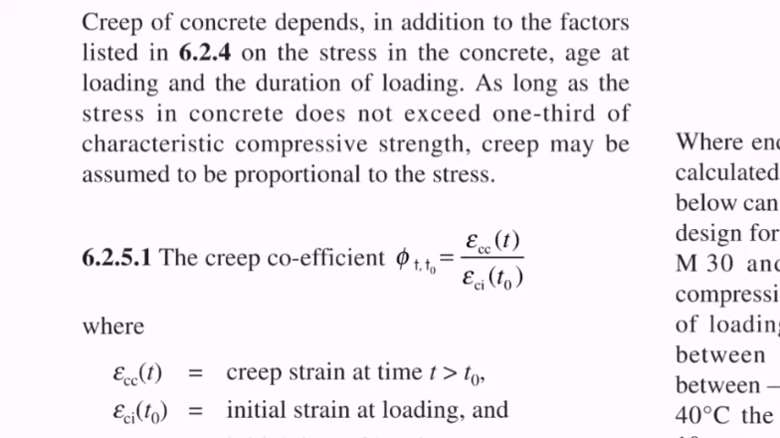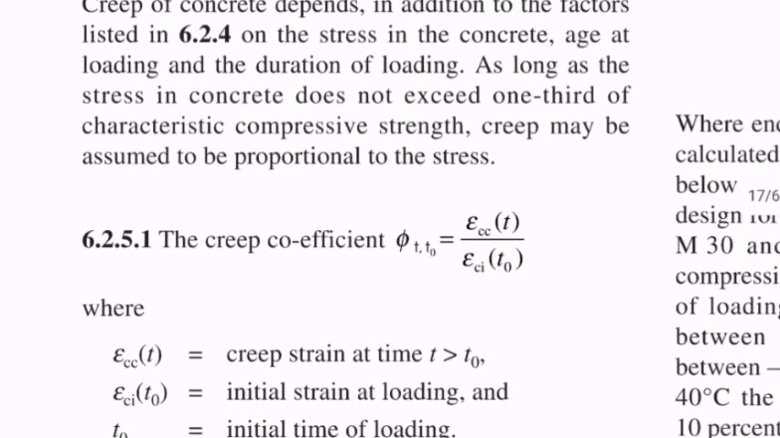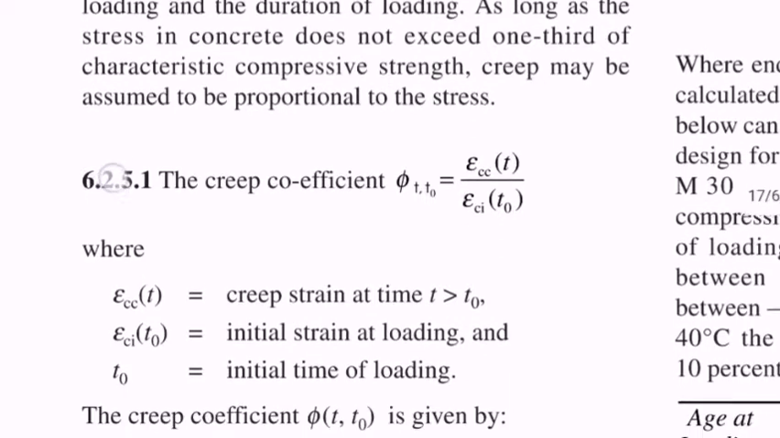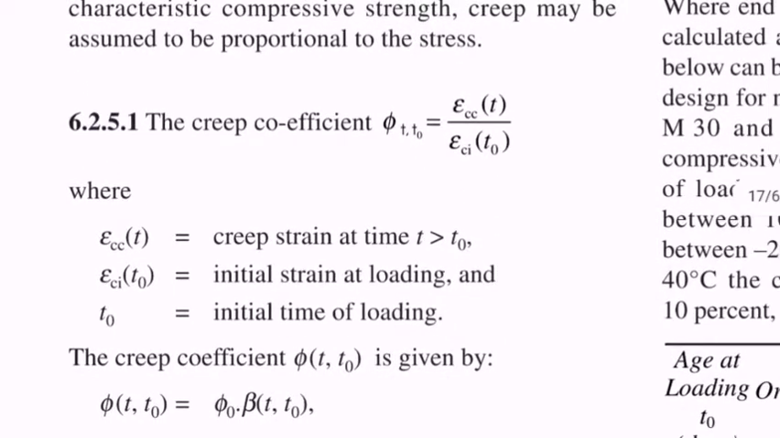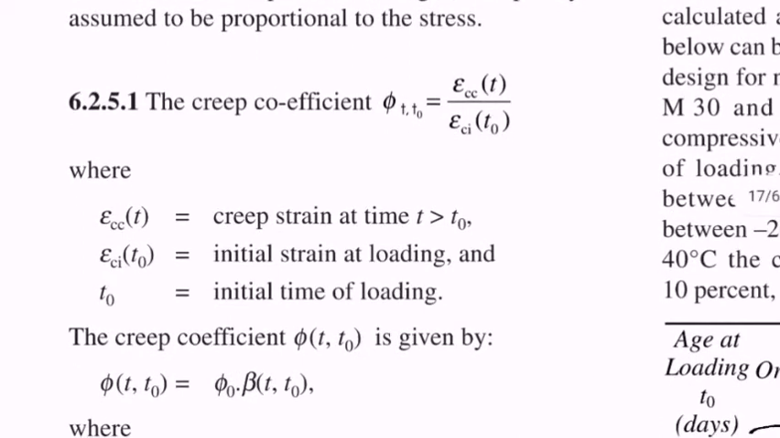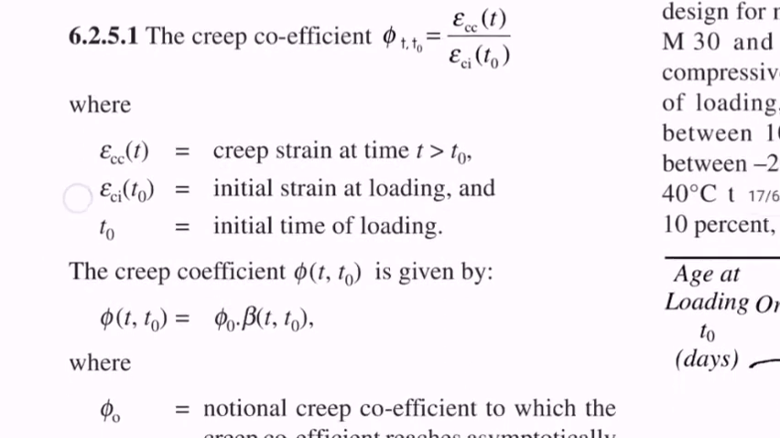But what is the creep coefficient here? Phi(t, t0) is equal to epsilon_cc(t) divided by epsilon_ci(t0). Here epsilon_cc is the creep strain at time t greater than t0, and epsilon_ci(t0) is the initial strain at the initial time of loading t0.